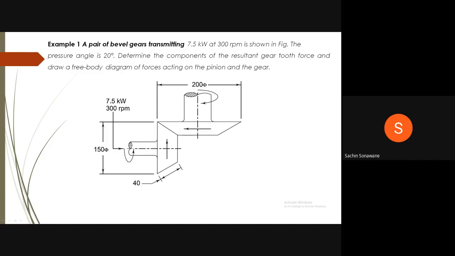To the pinion, input power is provided at 7.5 kilowatt and 300 rpm. Therefore, the pinion rotates at 300 rpm. Pitch circle diameter of pinion is 150 mm. Pitch circle diameter of gear is 200 mm. Face width is equal to 40 mm. Pressure angle alpha is equal to 20 degree. Therefore, we will solve this problem.